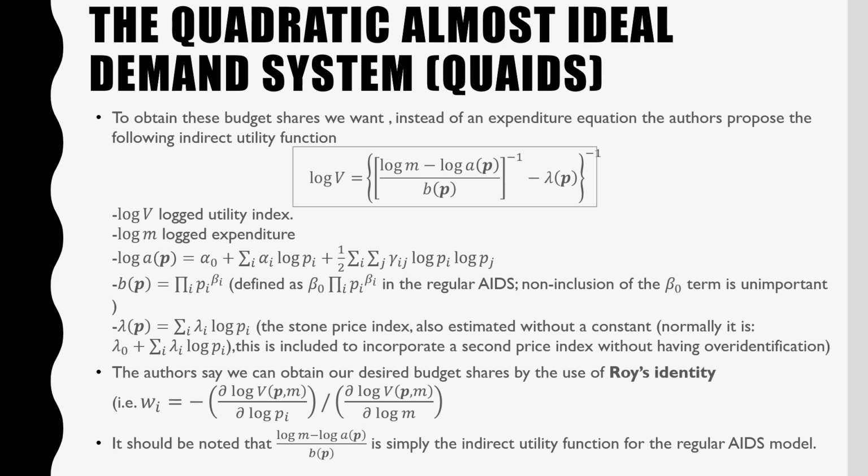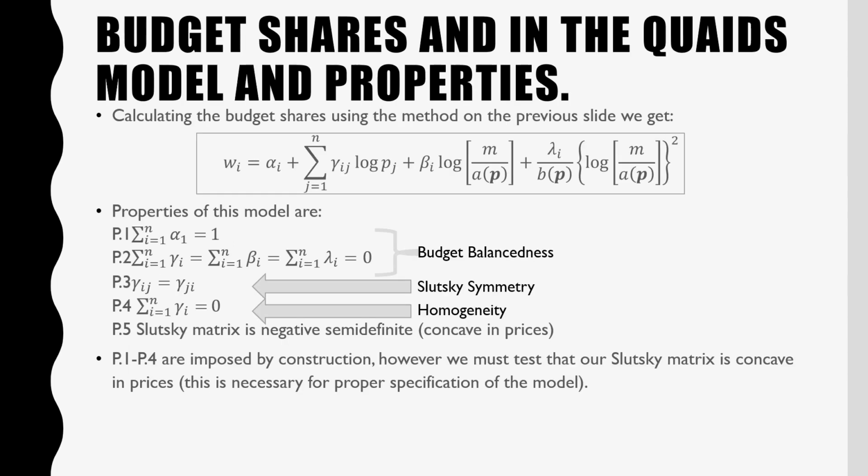The authors say that we can obtain our desired budget shares by using Roy's identity. It should be noted that this term right in the middle of our utility function, log m minus log a(p) all over b(p), is our indirect utility function for our regular almost ideal demand system. So calculating the budget shares using the method on the previous slide, we obtain the following, where we have just the regular budget shares from our almost ideal demand system plus a quadratic term,